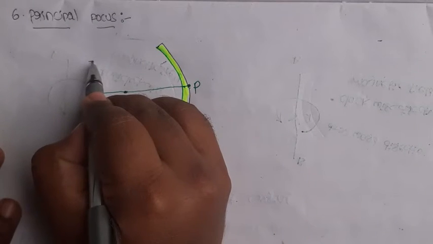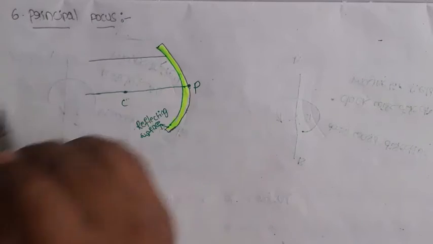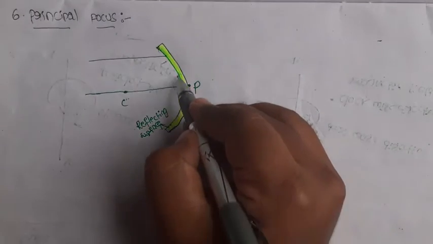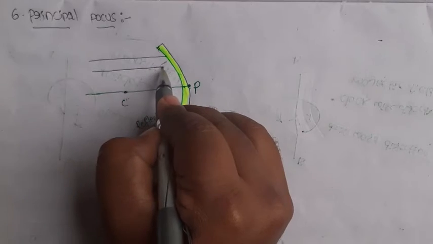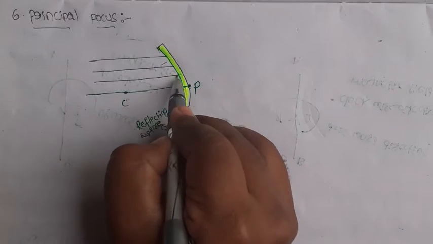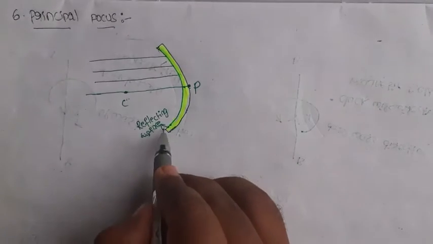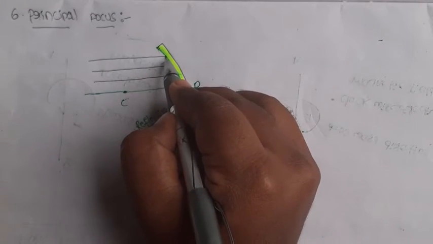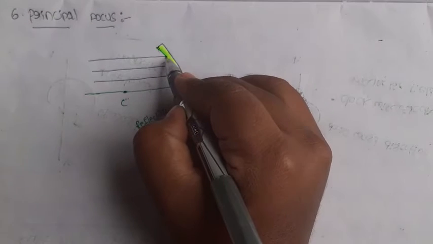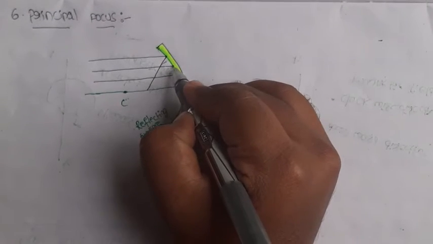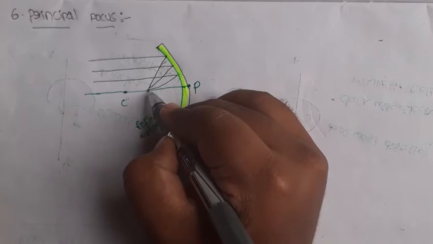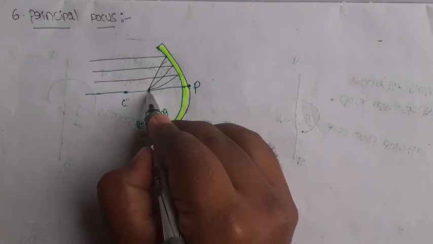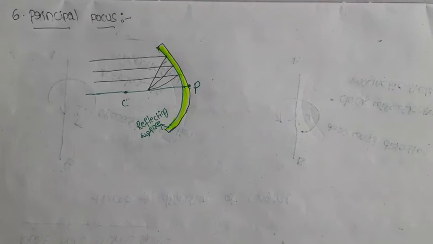When the incident rays are falling on the reflecting surface of the spherical mirror, these are all the incident rays. When incident rays are falling on the reflecting surface of the mirror, what happens? They are reflected back. These reflected rays are converging at one point. That point is called principal focus.